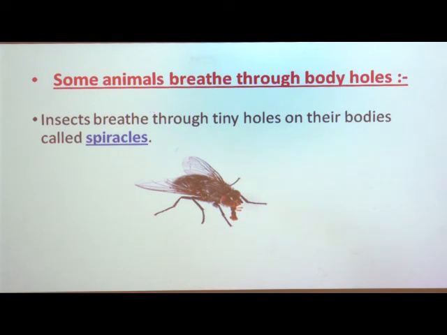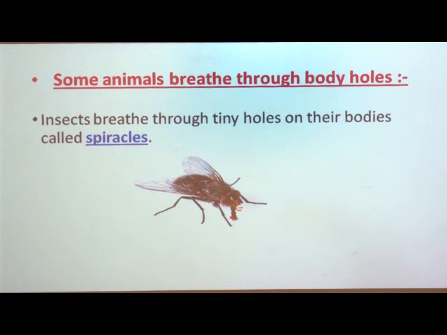Animals like insects also need to breathe air, but they don't have moist skin or lungs to breathe. Instead of lungs they have small holes on their body called spiracles. Insects breathe through tiny holes on their bodies called spiracles. Keep that in mind. Spiracles are the holes present on the body of an insect which help them to breathe.